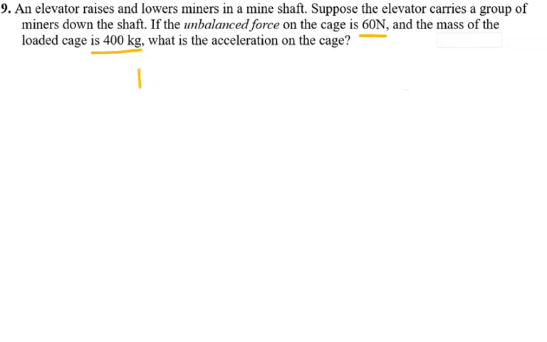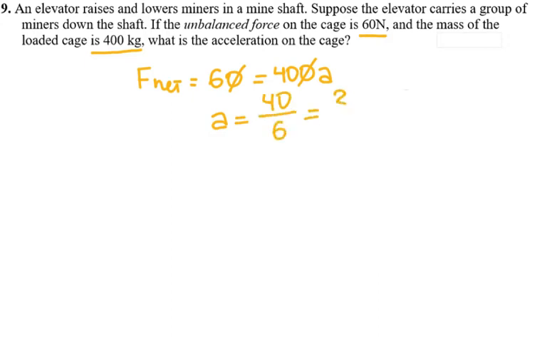So the net force acting, the unbalanced force, is 60, and that equals the mass times acceleration. 400 is the mass. Divide by 10, divide by 10. So acceleration is equal to 40 divided by 6. That's the same as 20 divided by 3, or 6.67 meters per second squared.